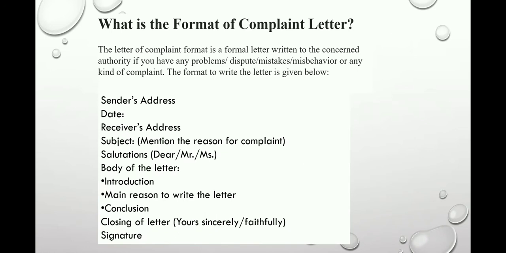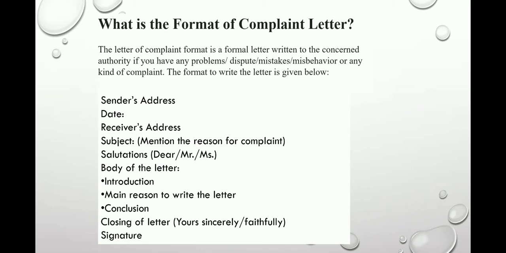Now, what is the format of a complaint letter? The complaint letter format is a formal letter written to the concerned authority if you have any problems, disputes, mistakes, misbehavior, or any kind of complaint. The format to write the letter is given below.